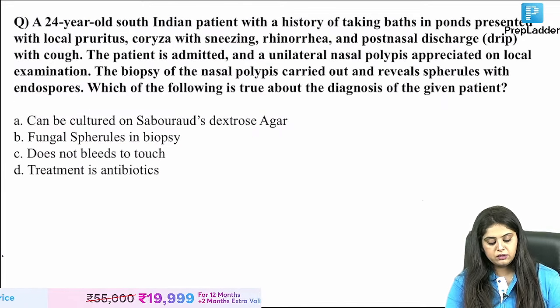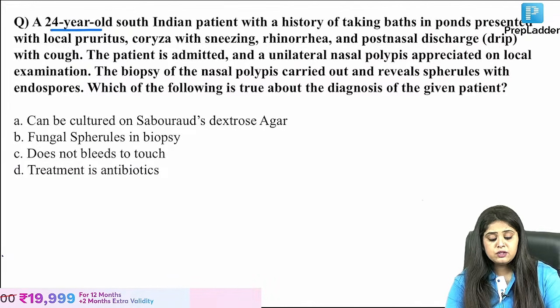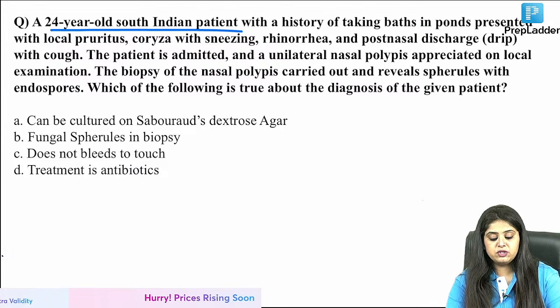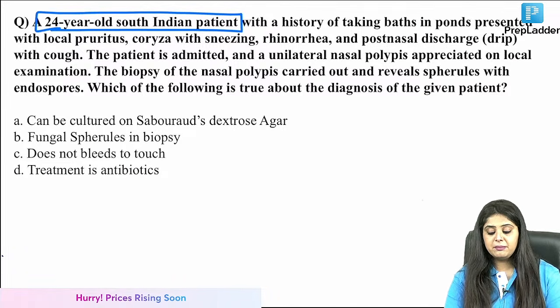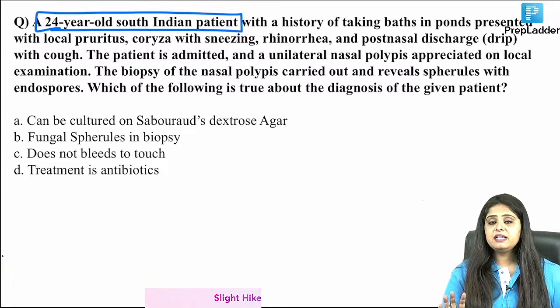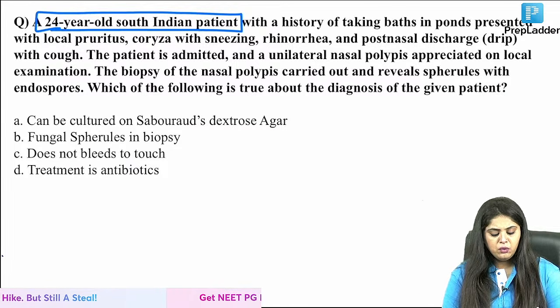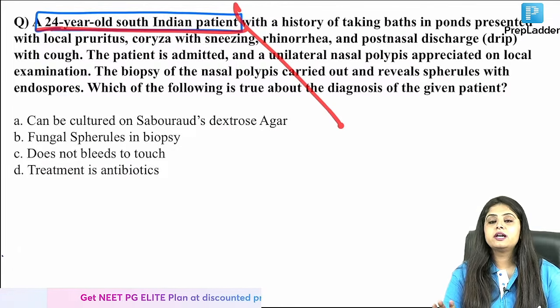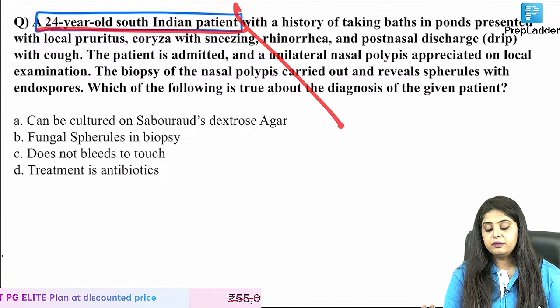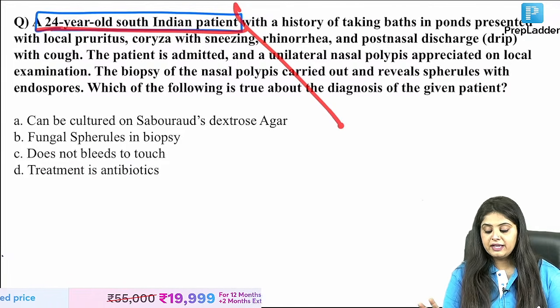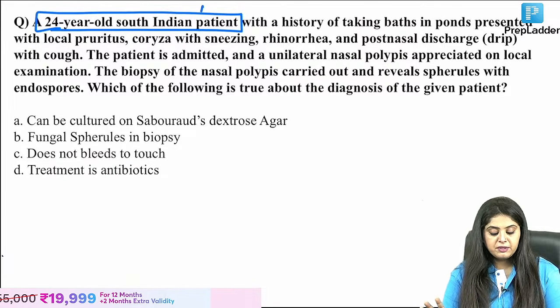Let me ask you another question. A 24-year-old South Indian patient. Our examiner has a lot of biases, which he will ask you again and again. So now I want you to tell me, just by noticing this, forget everything, what diagnosis will you make? South Indian patient, rhinosporidiosis. Why they say that is because the examiner has that bias.